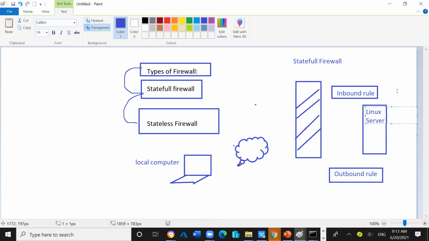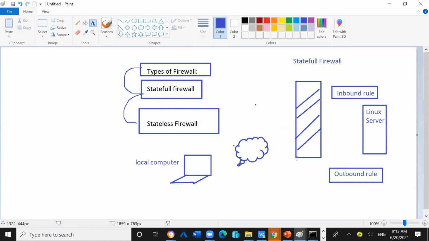This server is located inside of the company, and the firewall is the mediator. It's kind of an army. The duty of this firewall is to check every traffic which is coming from outside to inside, the incoming traffic, and the firewall has to check what is going outside. It's like a gatekeeper, right?